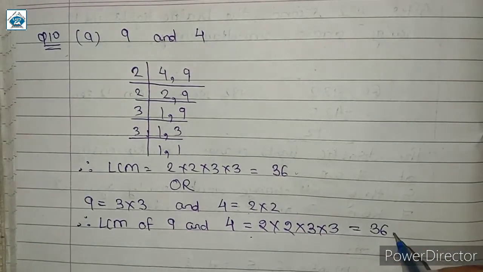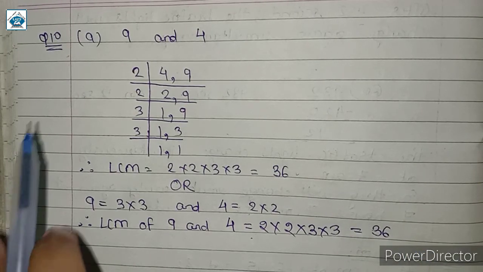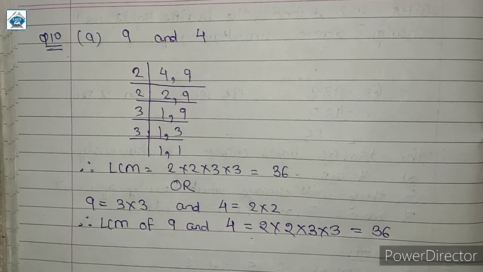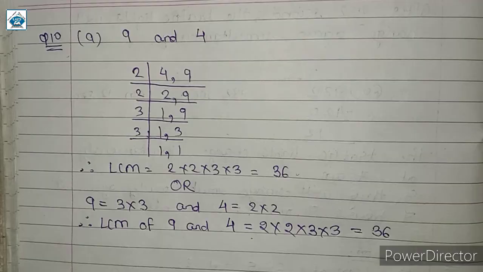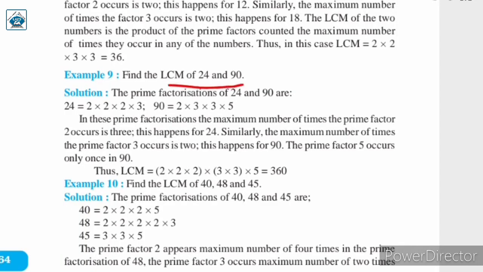So in both the cases we are getting the same answer. You can follow any one of these methods. Let us see an example question to understand this method better. Find the LCM of 24 and 90. So we have to find the LCM of 24 and 90.